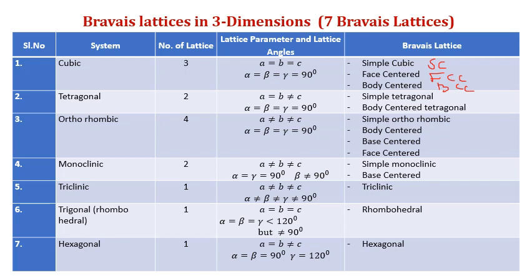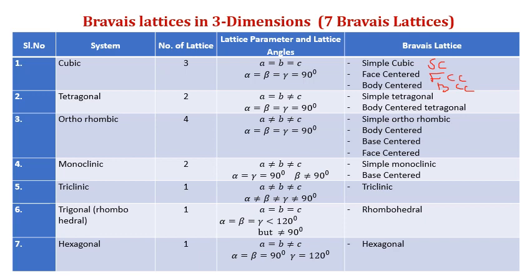So, in the cubic system, there are 3 lattices. In tetragonal, there are 2 lattices: simple tetragonal and body-centered tetragonal. Here A is equal to B but not equal to C, and alpha, beta, gamma is equal to 90 degrees. I made this in a tabular column, so it is very easy for you to read and understand the things.